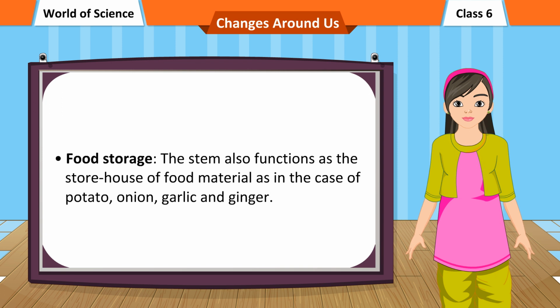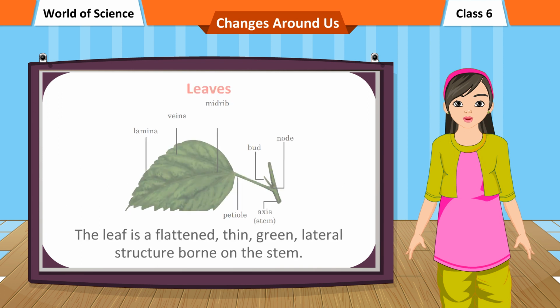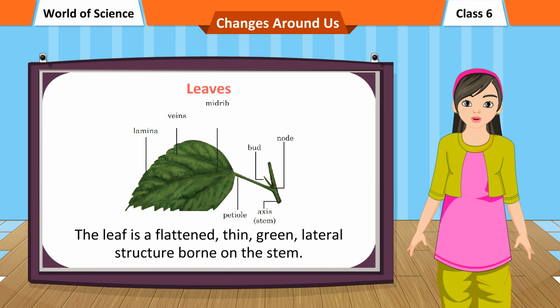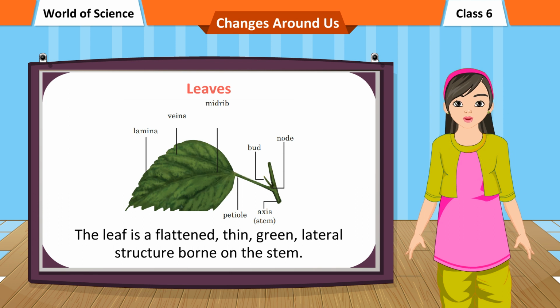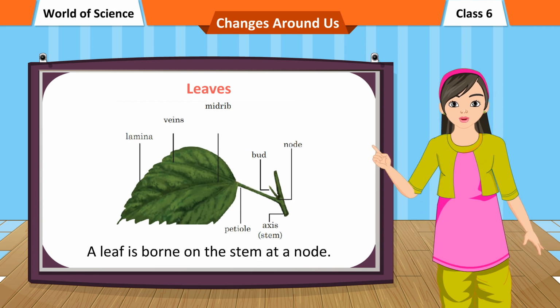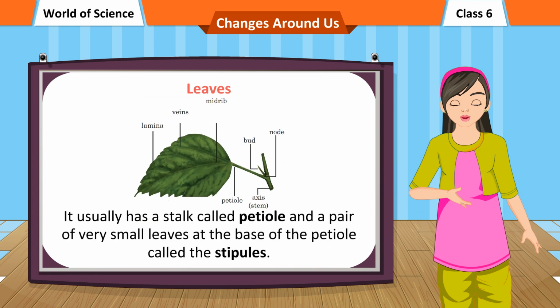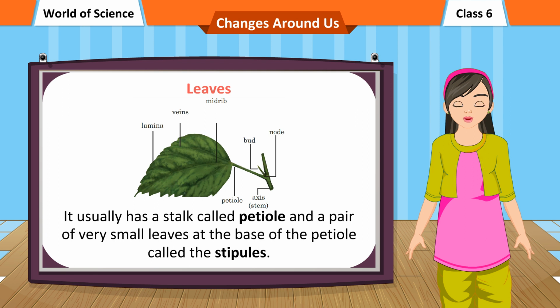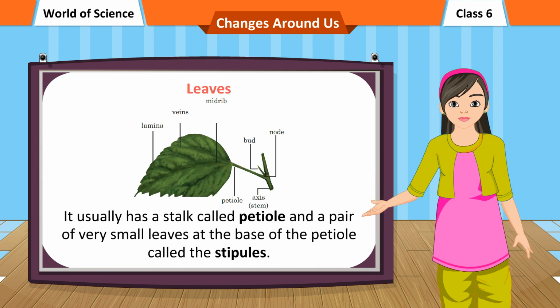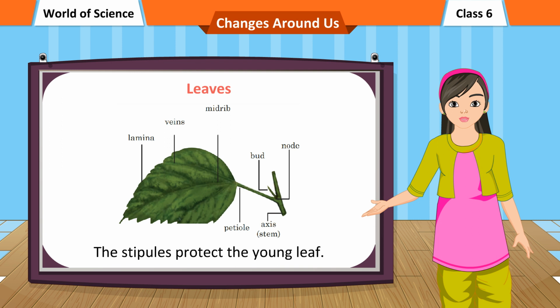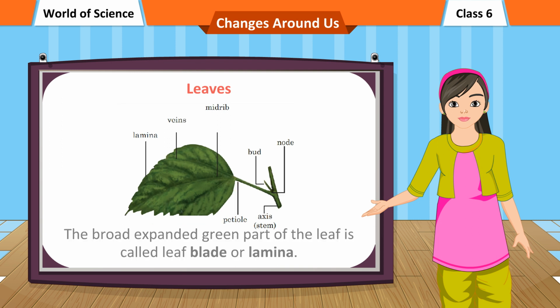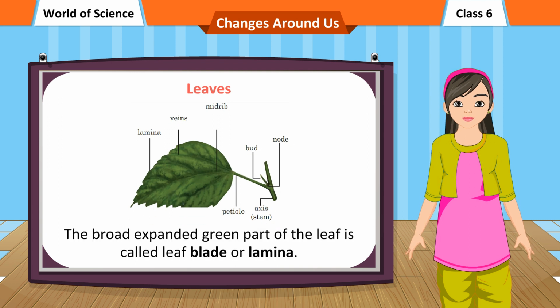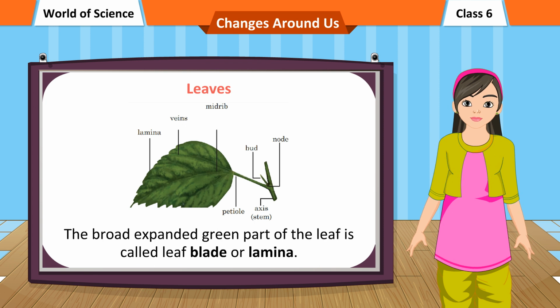and ginger. Leaves. The leaf is a flattened, thin, green, lateral structure borne on the stem. A leaf is borne on the stem at a node. It usually has a stalk called petiole and a pair of very small leaves at the base of the petiole called the stipules. The stipules protect the young leaf. The broad expanded green part of the leaf is called leaf blade or lamina.